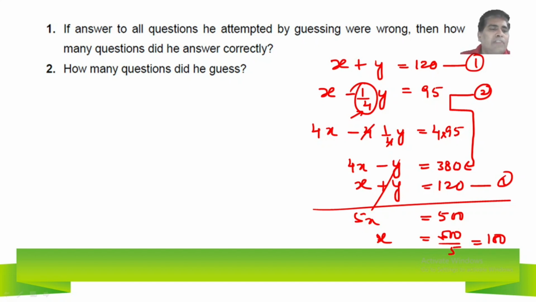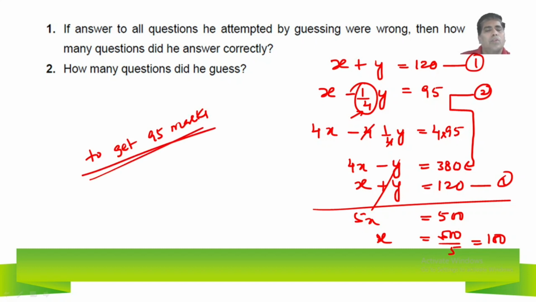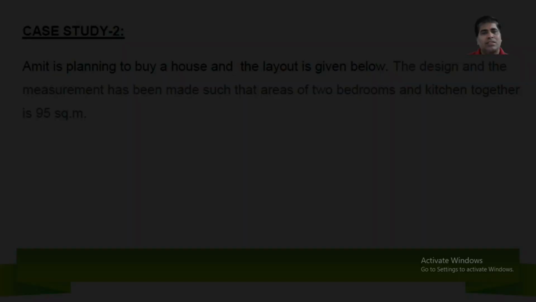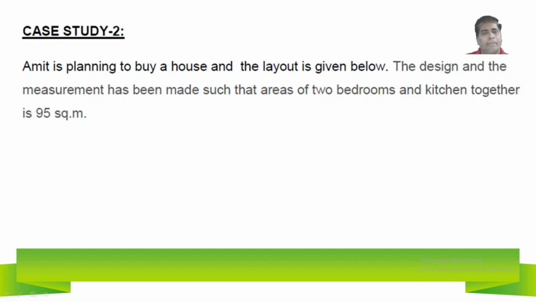So to get 95 marks, the number of correct questions should be 100. So the number of correct questions should be 100. So in total, we solved 4 questions here. Once you go through it, this is very, very important.